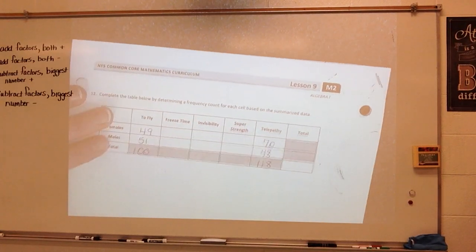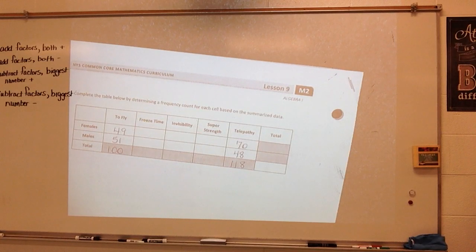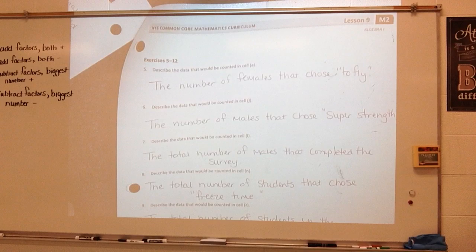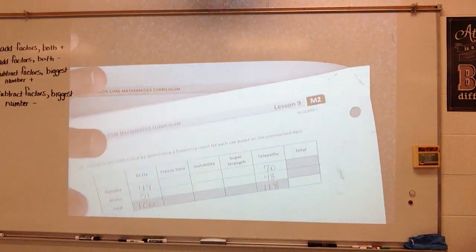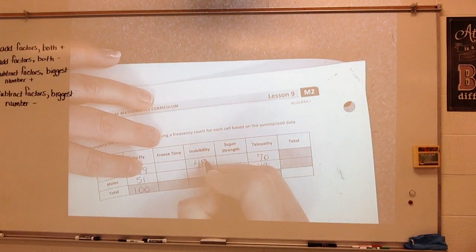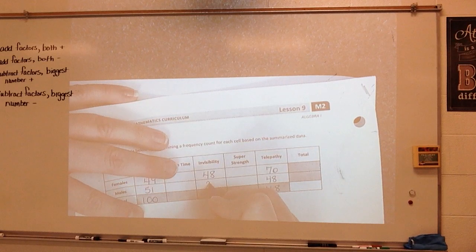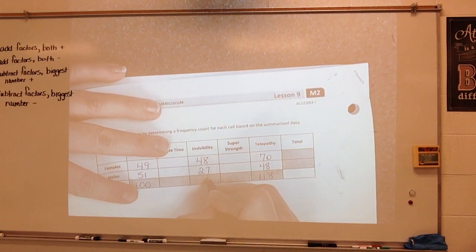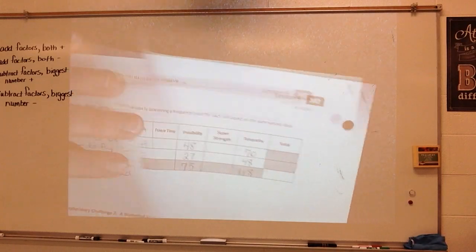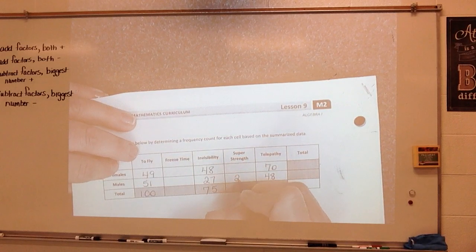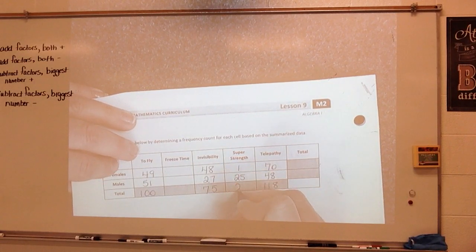Alright. Let's look and see what else we figured out. So we figured out that invisibility was 48 female and 27 males. So once again, I can add those up, so that's 75. Alright, we did super strength was 25 male and 1 female.